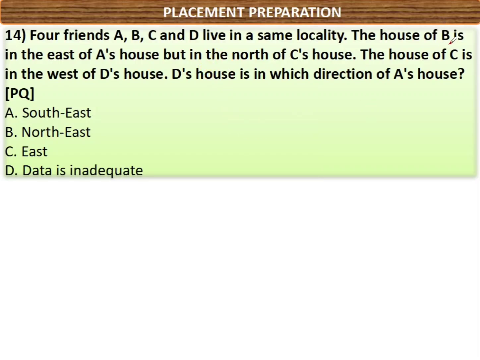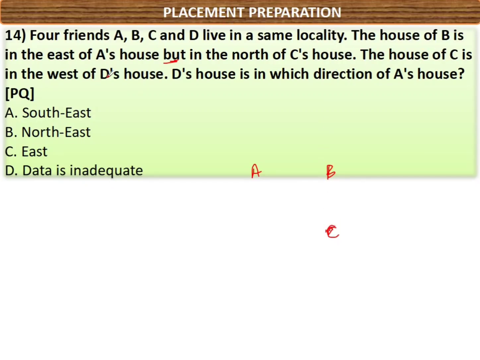How do we have to read it? B is in the east of A. B should be in east with respect to A. But means, but refers to the first person. So who is the first person here? B. So you have to read it as B is in north of C. B should be in north. North means top. B should be in north with respect to C.